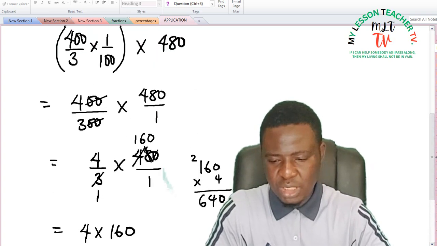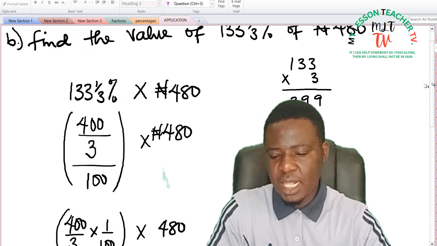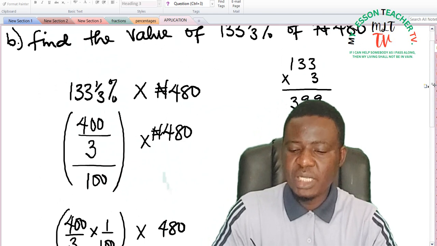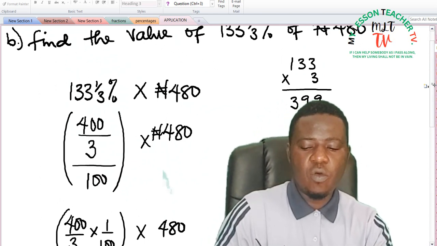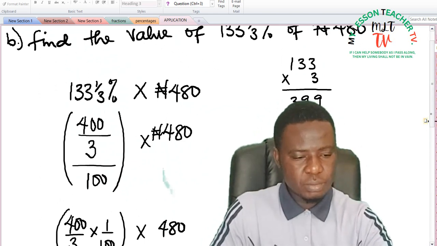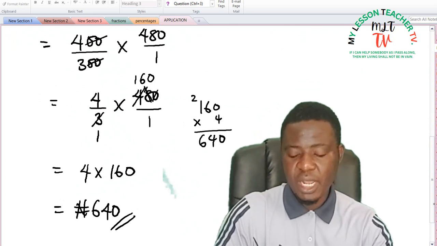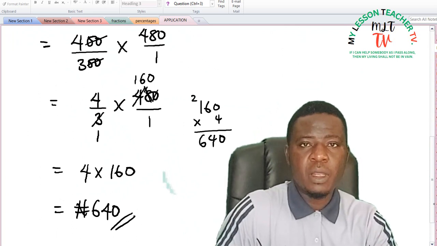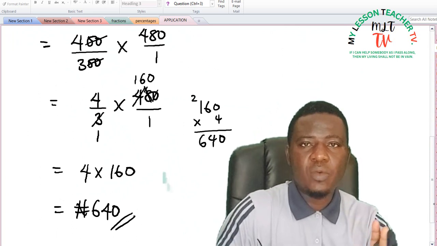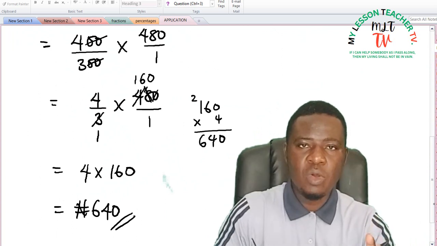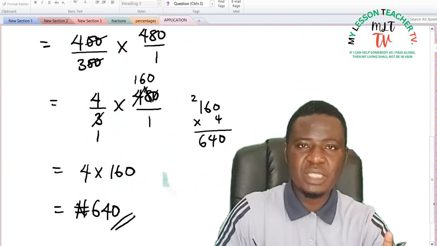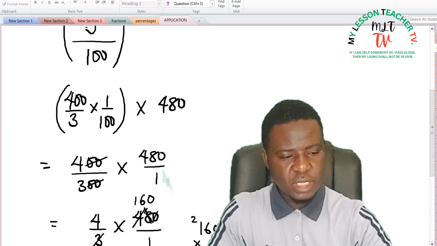What that means is that 133 1/3% of 480 naira is 640 naira. Now, it is greater than what we have because 133 1/3% is greater than 100%. So this is your answer.